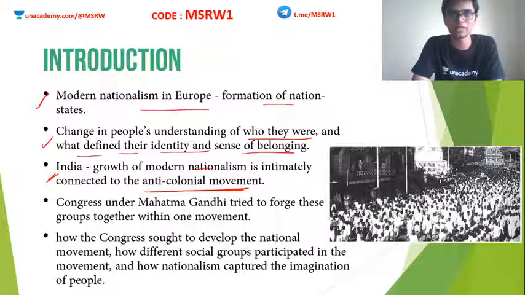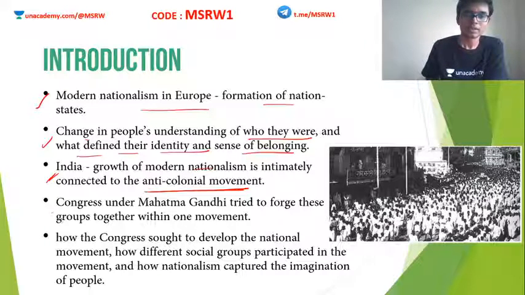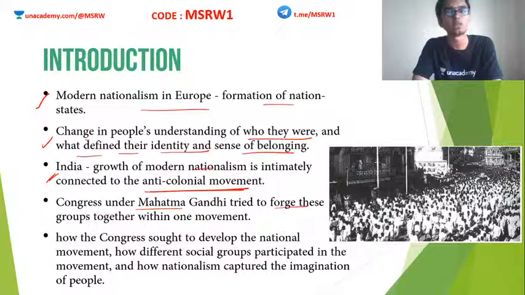I'm teaching for UPSC. At the same time, you can use this for your preparation for the board exam, 10th standard. Anyway, let's continue. So, the Indian National Congress under Mahatma Gandhi tried to forge these groups together into a single movement. In the previous year's textbook, the standard 9th textbook, we saw how the Indian National Congress was born and how it eventually became a very important organization as far as the Indian national movement is concerned.